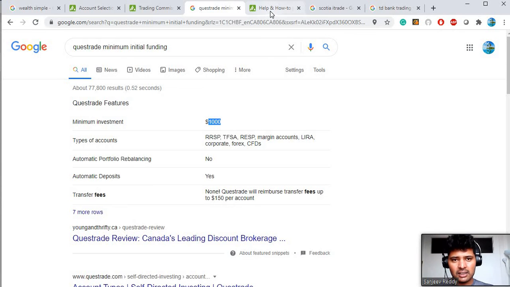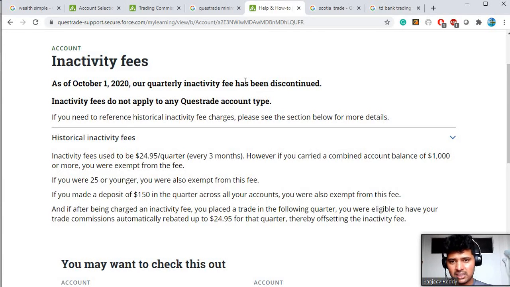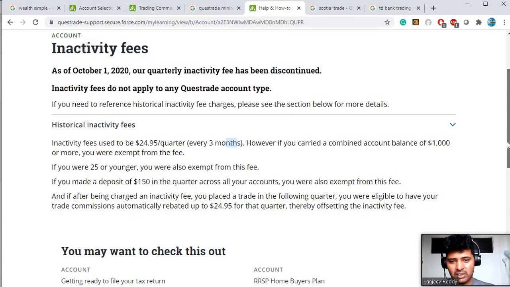And another thing is that it's not really a major disadvantage, but I just want to let you know, guys, about the inactivity fee. How this works is, if you are not doing anything for a quarter, every 3 months, there would be a $24.95 fee per quarter. But there is a way that you can be exempt from that fee. If you are 25 or younger, you can be exempt. If you are carrying a total balance of a minimum of $1,000, then you are exempt also. If you made a deposit of $150 in a quarter, then you are exempt. That means you don't need to pay that fee.